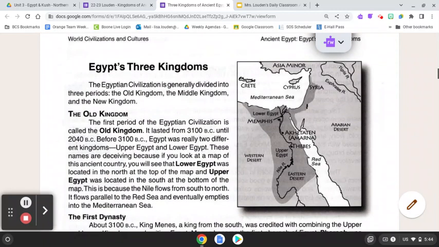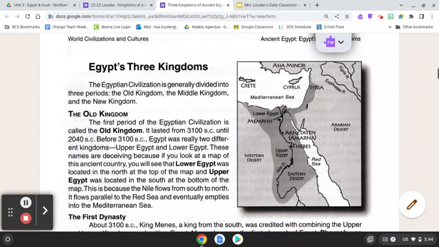Egypt's three kingdoms. The Egyptian civilization is generally divided into three periods: the Old Kingdom, the Middle Kingdom, and the New Kingdom. The Old Kingdom. The first period of the Egyptian civilization is called the Old Kingdom. It lasted from 3100 BC until 2040 BC.